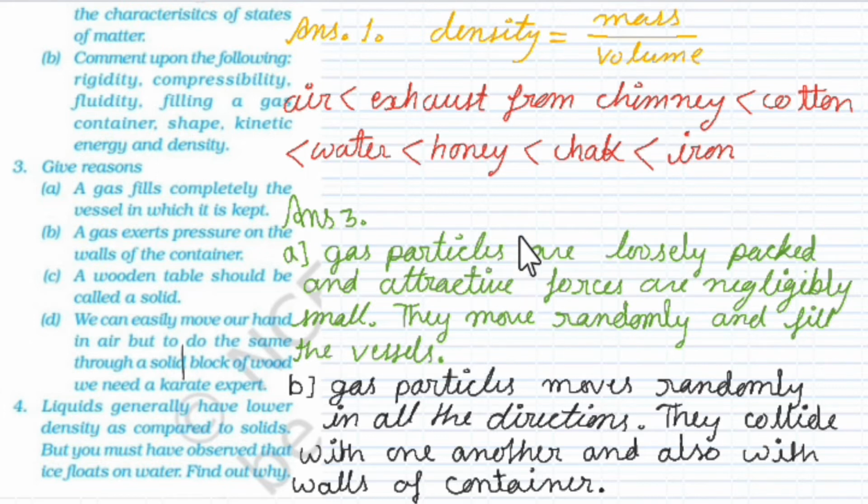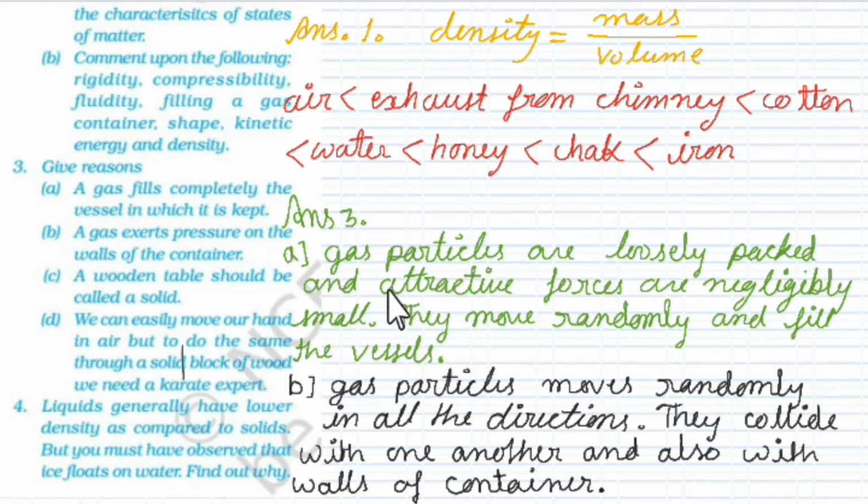Now students, you will write the answer according to the weightage of the question. If the question is of 1 mark, you will write in a certain way. If the question is of 2 marks, you will explain the concept, the property of interparticle space of gas, and then explain 1 or 2 more lines. Gas particles are loosely packed, and here you can also add a line that interparticle space between gas particles is large.